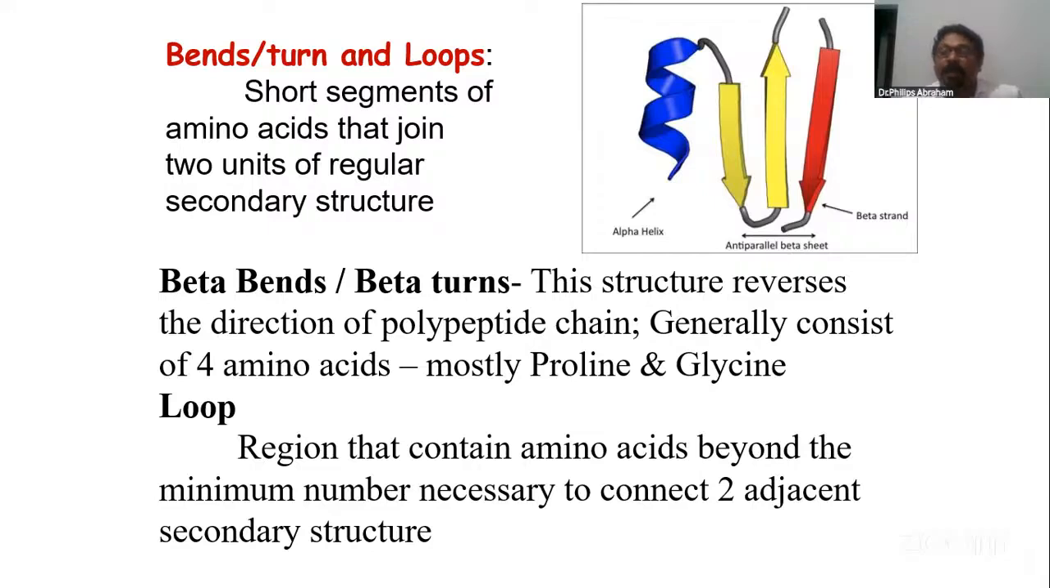A short segment that joins two regular secondary structures: beta turns and loops. That also comes under secondary structure. So this many points you can write about secondary structure. Understand the idea and write, then you won't even forget. So that is about secondary and primary structure. They are always repeated questions, that's why I mentioned them.